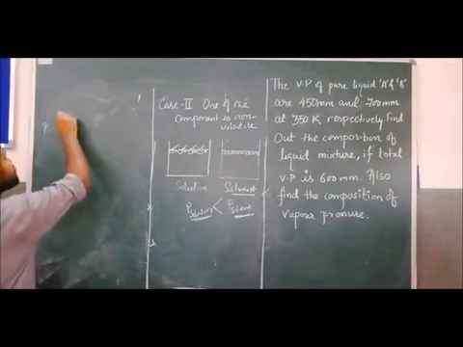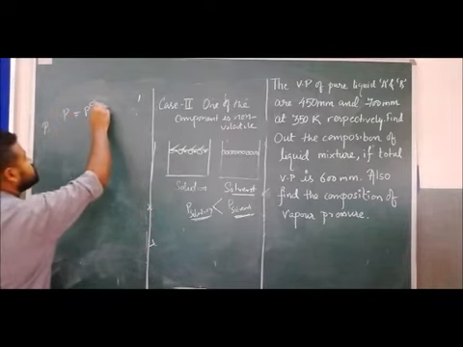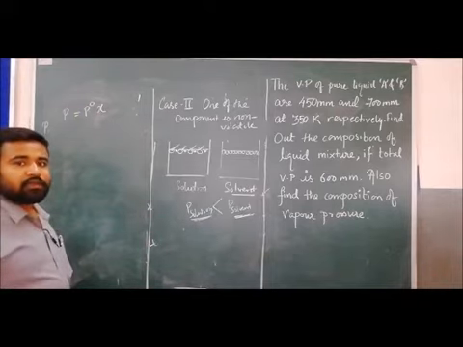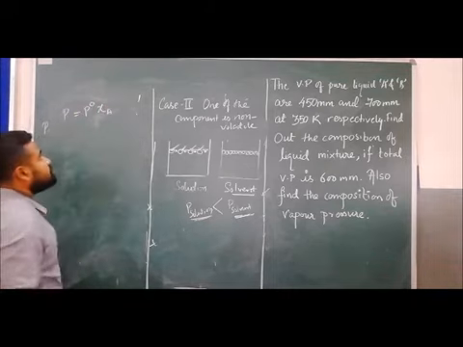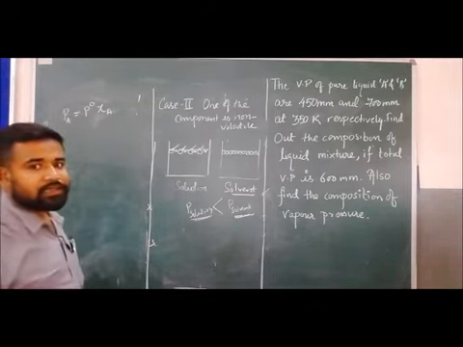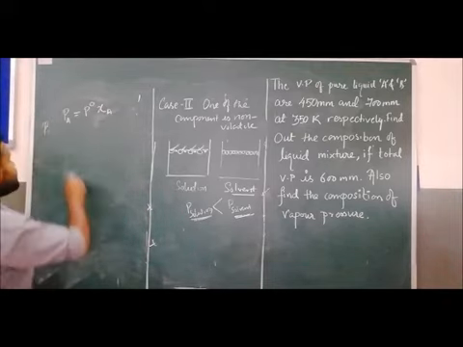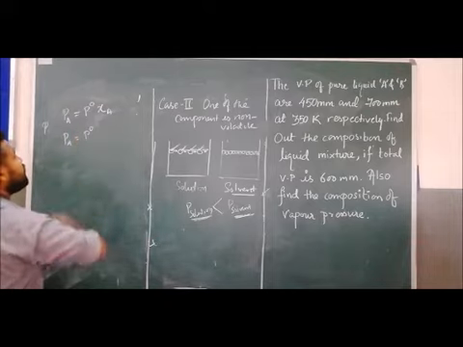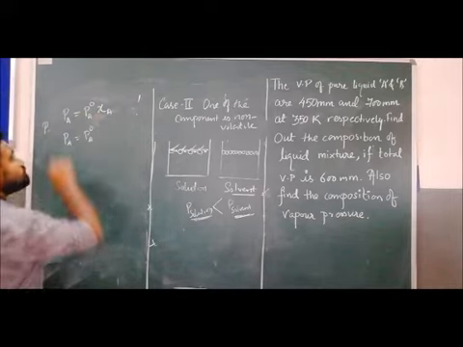So P equals P naught x. Suppose this is XA, so PA equals P naught A XA.